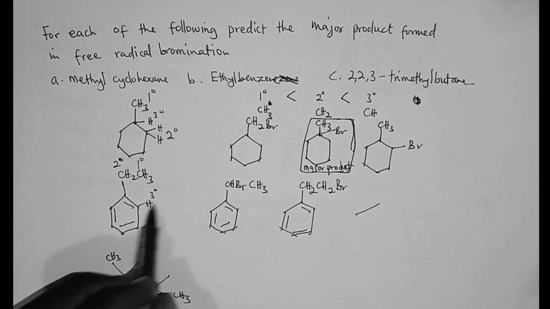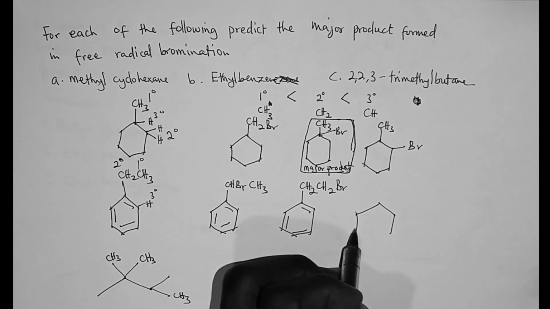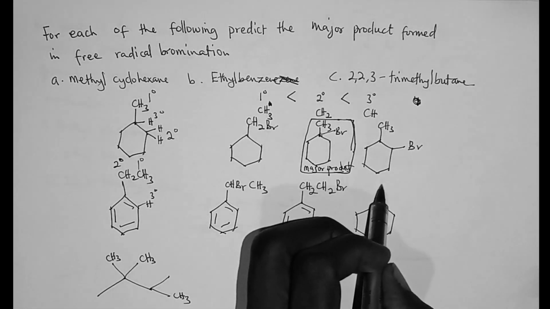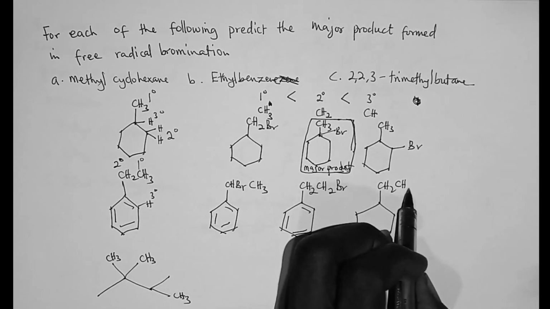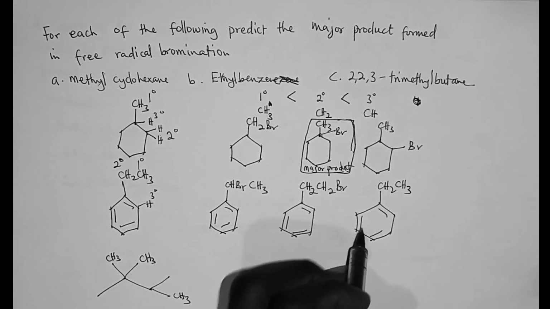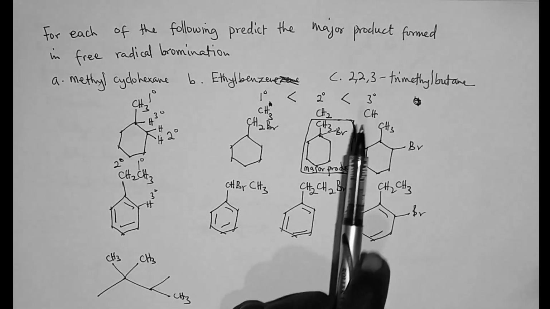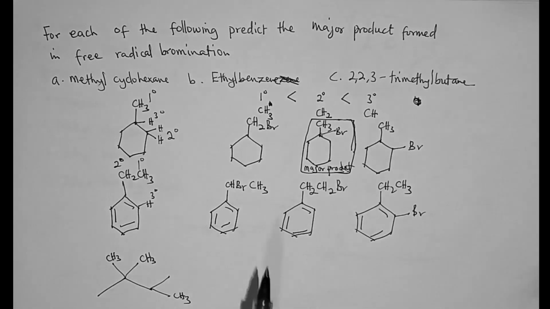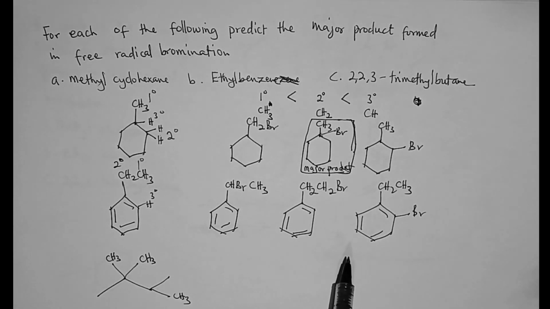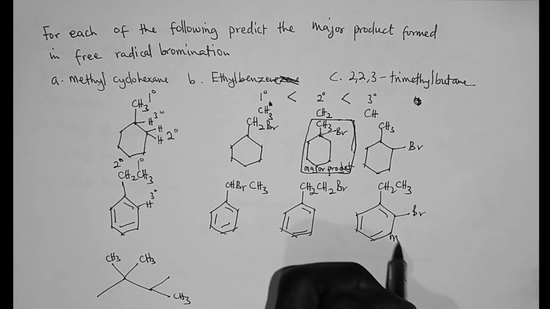And then the last one will be the one coming from the tertiary proton. There's an ethyl group here, which is CH2CH3. This is a benzene ring, and this is Br. As we have established, the most stable products are the products coming from the tertiary proton, and the most stable product is the major product. So this one is the tertiary proton, and therefore this becomes the major product.